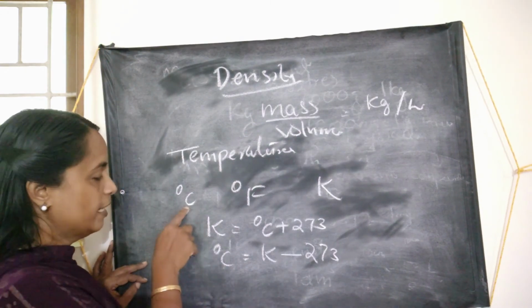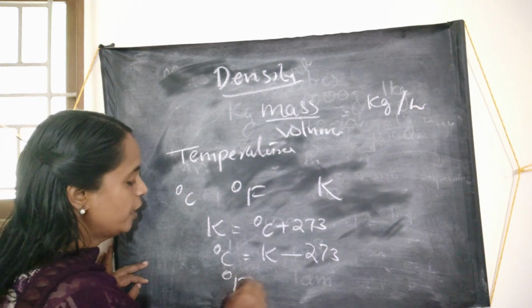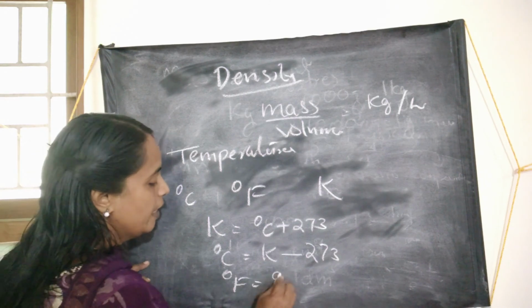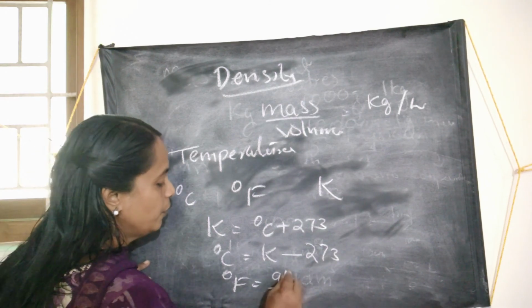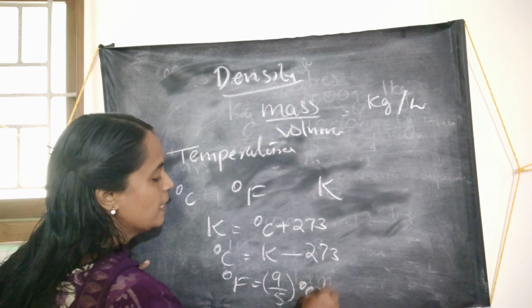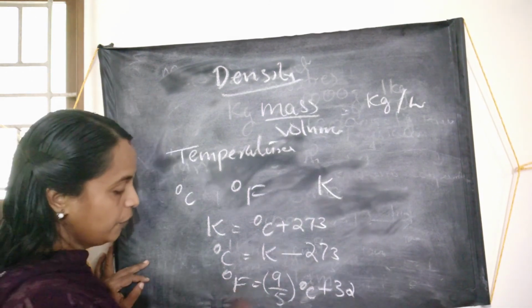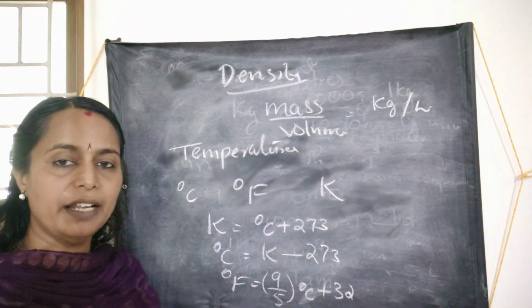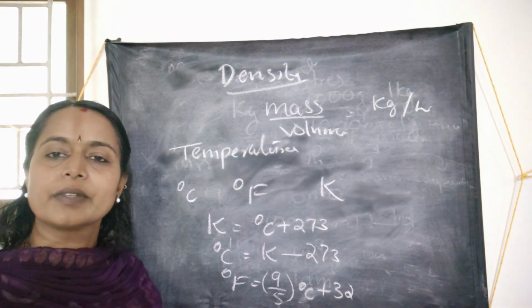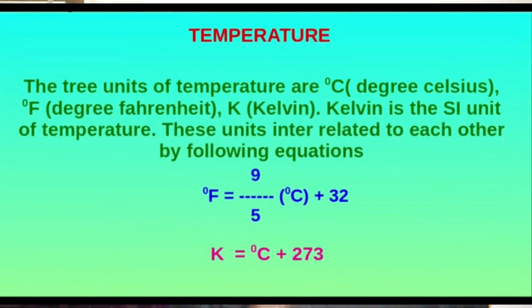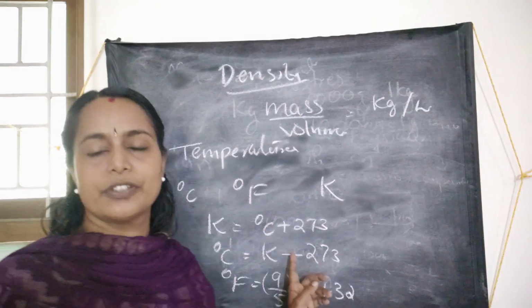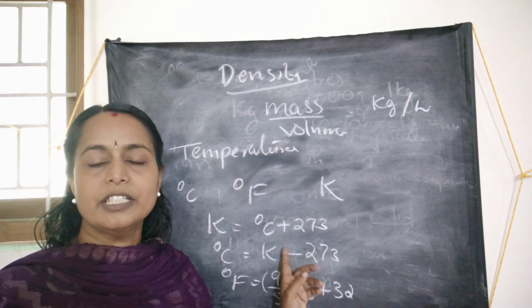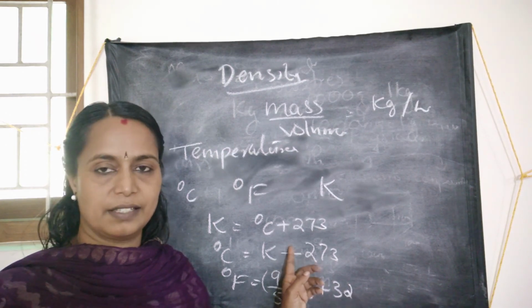And you can convert degree Celsius into Fahrenheit as 9 by 5 into degree Celsius plus 32. Or you can change Fahrenheit into degree Celsius by rearranging this equation. These are the relationships between the different units of temperature. The temperature is measured using thermometers.